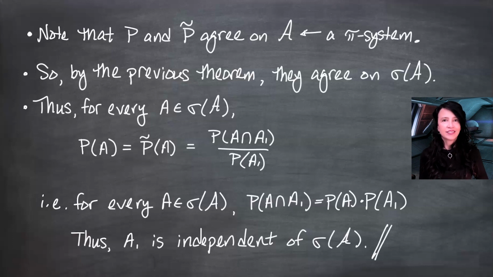Now we're done. In the next video, we're going to talk about tail sigma fields, or sigma algebras, and these are sigma fields generated by the tails of sequences. So we're going to have events A1, A2, A3 on up. A tail sigma field is going to be a sigma field that can be described using part of the sequence where you can cut off any finite number of those terms. And we need to define this in order to talk about Kolmogorov 0-1 law, which is kind of like a generalization of the Borel-Cantelli lemmas. They're going to give us conditions under which certain events have probability measures 0 or 1.